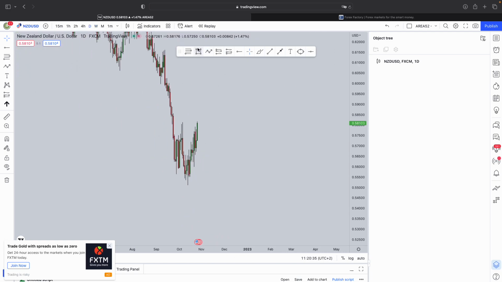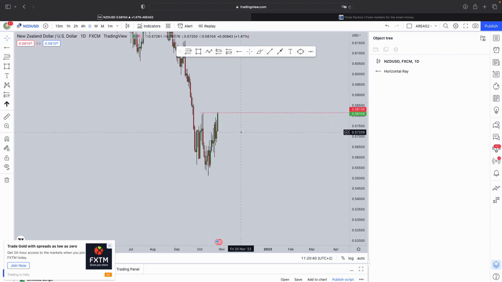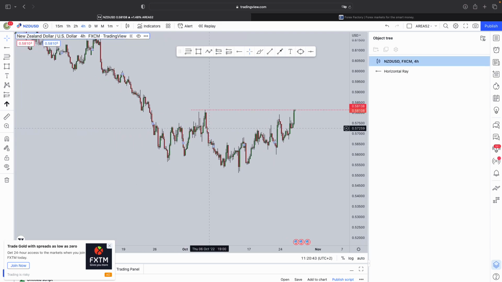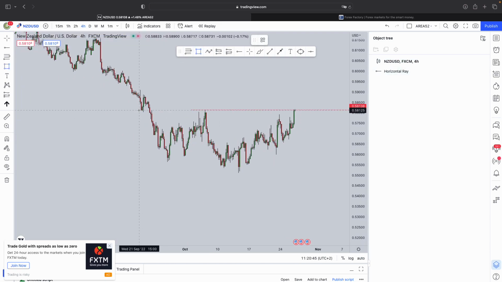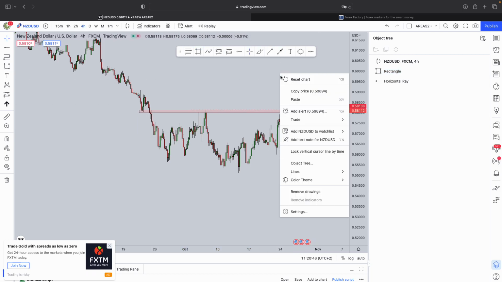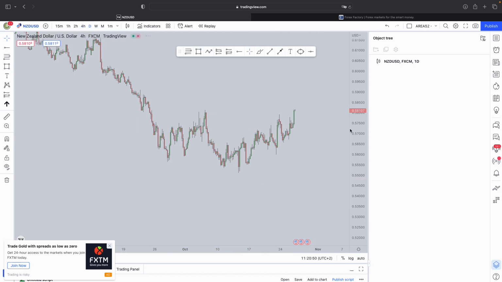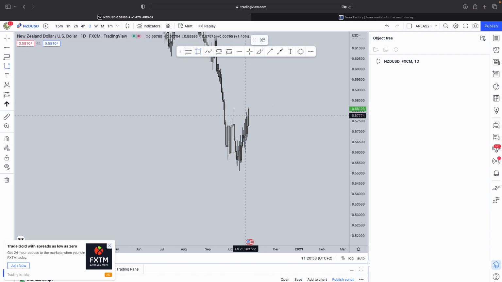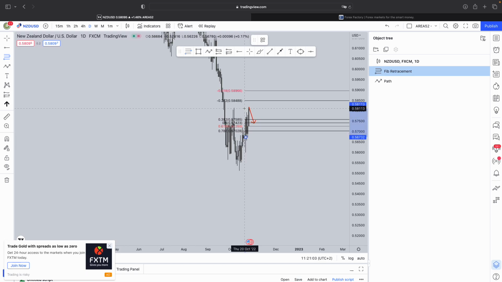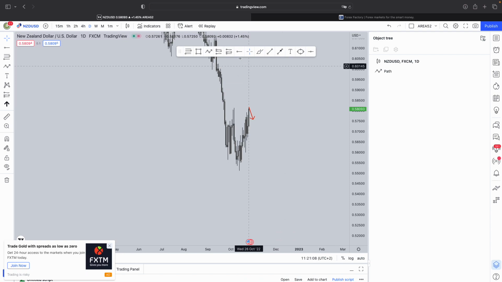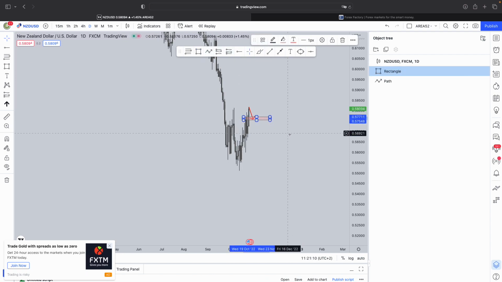Now, here on the daily time frame, this over here is a level that needs to be taken into consideration because we could potentially be at a liquidity hike. Now you can see here on a 4-hour time frame, this is exactly what I'm speaking about, as the market is testing a very strong level of resistance. Now it's very important that we are reactive, not predictive. Now I do expect the market to definitely continue lower to go and test this level here at least, because if you take your Fibonacci from the low to the high, we do have a 0.382 pullback that's lining up perfectly with that previous level of resistance that's now acting as a level of support.